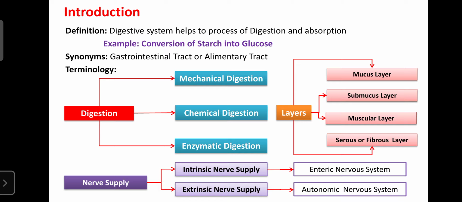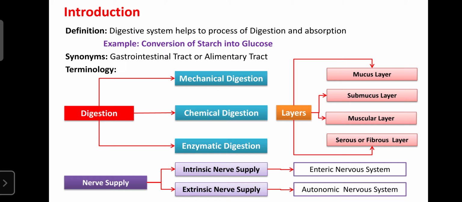Examples are the salivary gland, pancreatic gland, as well as the intestinal gland. So these are all accessory glands for the digestive system, and they are helpful for the digestion of food. That's why the digestive system mainly consists of the GIT or alimentary canal, along with accessory organs like the teeth and the tongue.